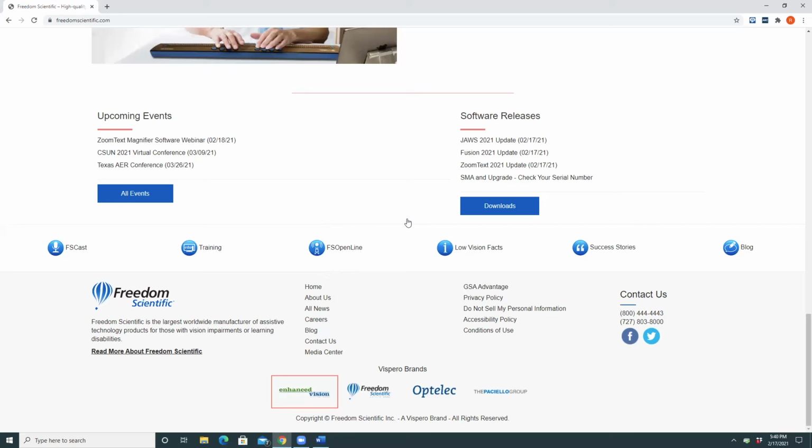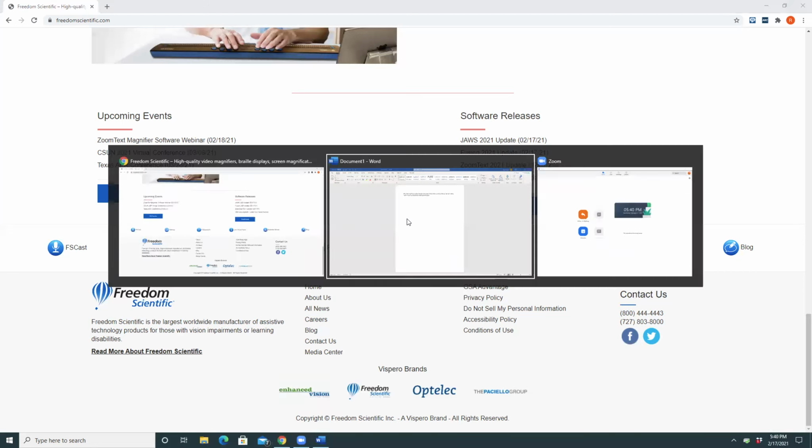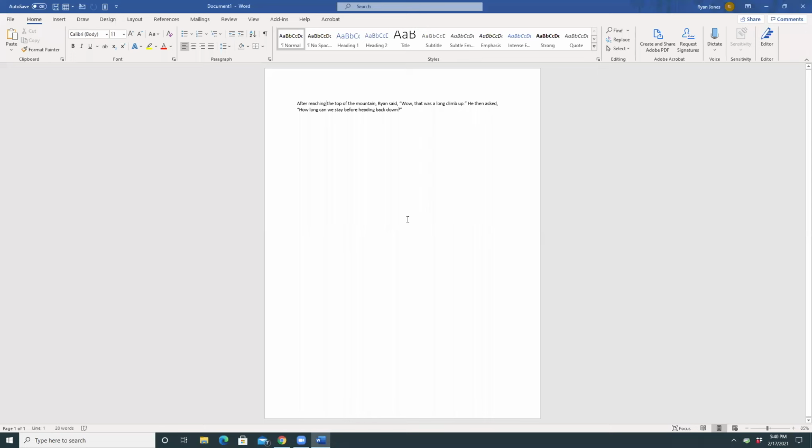Let's look at another one that I think can sometimes be useful, and then we'll look at how to create or customize your own scheme. I'm going to switch over to Microsoft Word, which I have open in the background. Document 1 Word. And I have some text written here, a couple of lines of text, and I'm going to have JAWS read it with its default scheme right now. After reaching the top of the mountain, Ryan said, "Wow, that was a long climb up." He then asked, "How long can we stay before heading back down?"